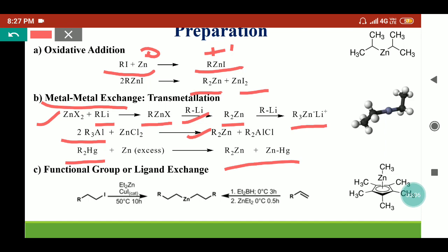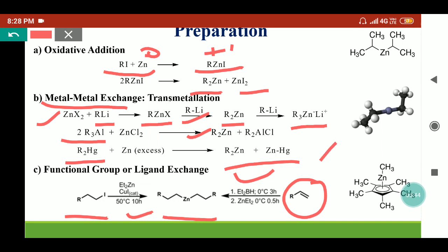Now, the third reaction is functional group exchange or ligand exchange, by which we can exchange some ligands in the compound to prepare different organozinc compounds. For this reaction, mainly two types of reaction are used. First is catalyzed by the copper iodide catalyst, in which alkyl iodide is treated with diethyl zinc in the presence of copper iodide catalyst, and it provides the dialkyl zinc complex. In the other method, first alkene is treated with diethyl borane, so it provides the hydroboration reaction.